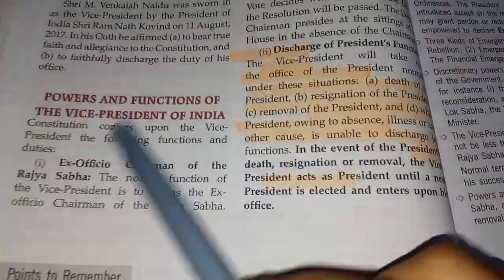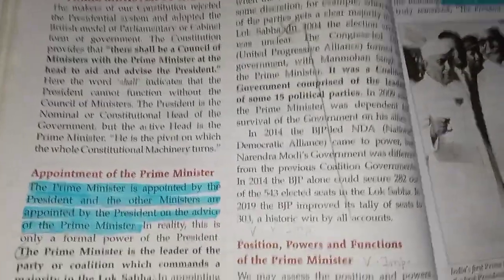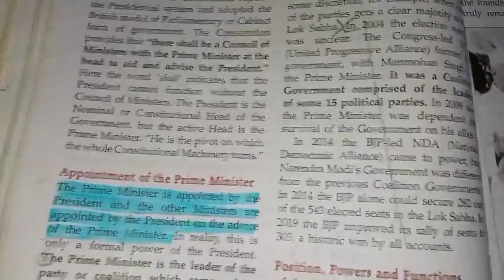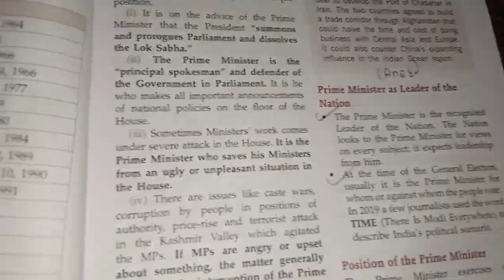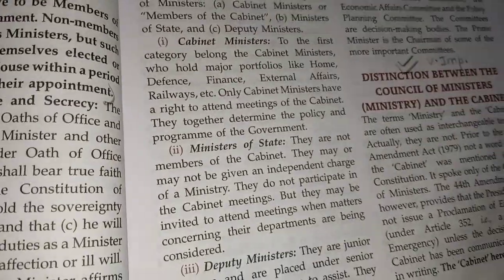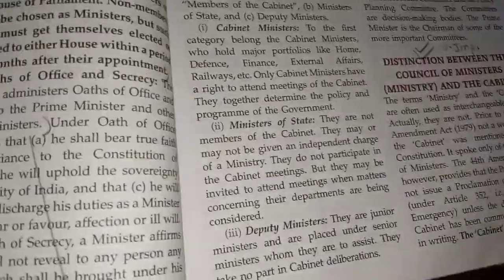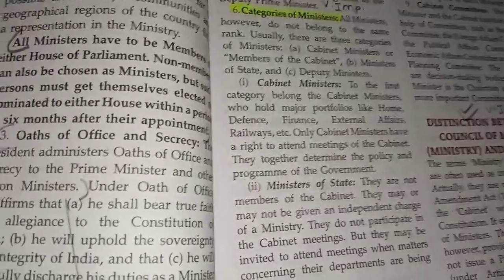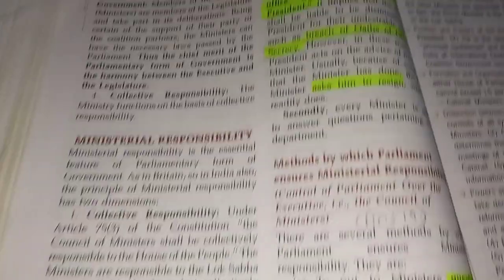Then powers of vice president of India. For union executive also, how is the prime minister of India appointed? Then the relations between president, prime minister, the cabinet, and prime minister as leader of the nation. Then a very important question is categories of minister. You have to state cabinet minister, minister of state, deputy minister. They may ask you the difference between them. Then collective responsibility and individual responsibility.